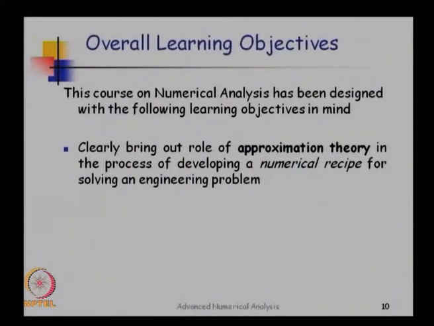The first thing that I want to do here is to clearly bring out the role of approximation theory in the process of developing a numerical recipe for solving an engineering problem. I am deliberately using the word numerical recipe. At the end of the course you should realize that forming a numerical scheme is like cooking up some dish, and if you know the basic ingredients, you can combine them and come up with a particular dish.